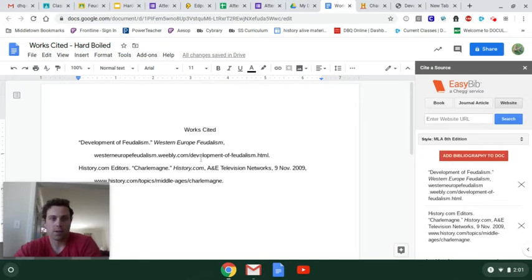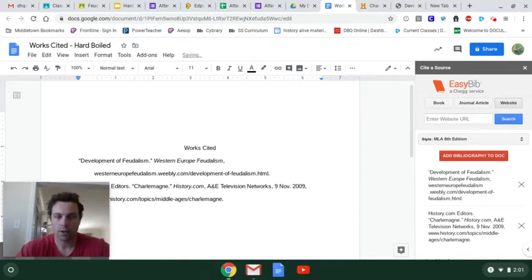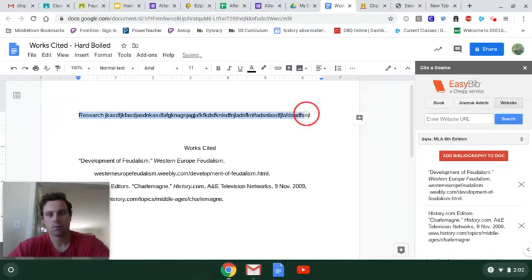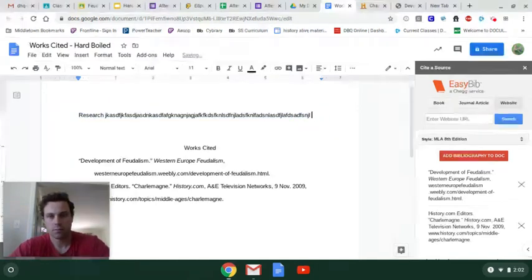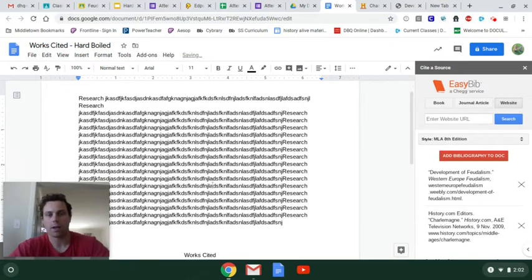It'll do its magical thing and it pops up like this. This should either be on a separate Google document or it should be on its own new page on your research. All right, so let's say you do it on your research, and you have 500 words here. Let's pretend this is 500 words. Great, you're at the end of a second page.